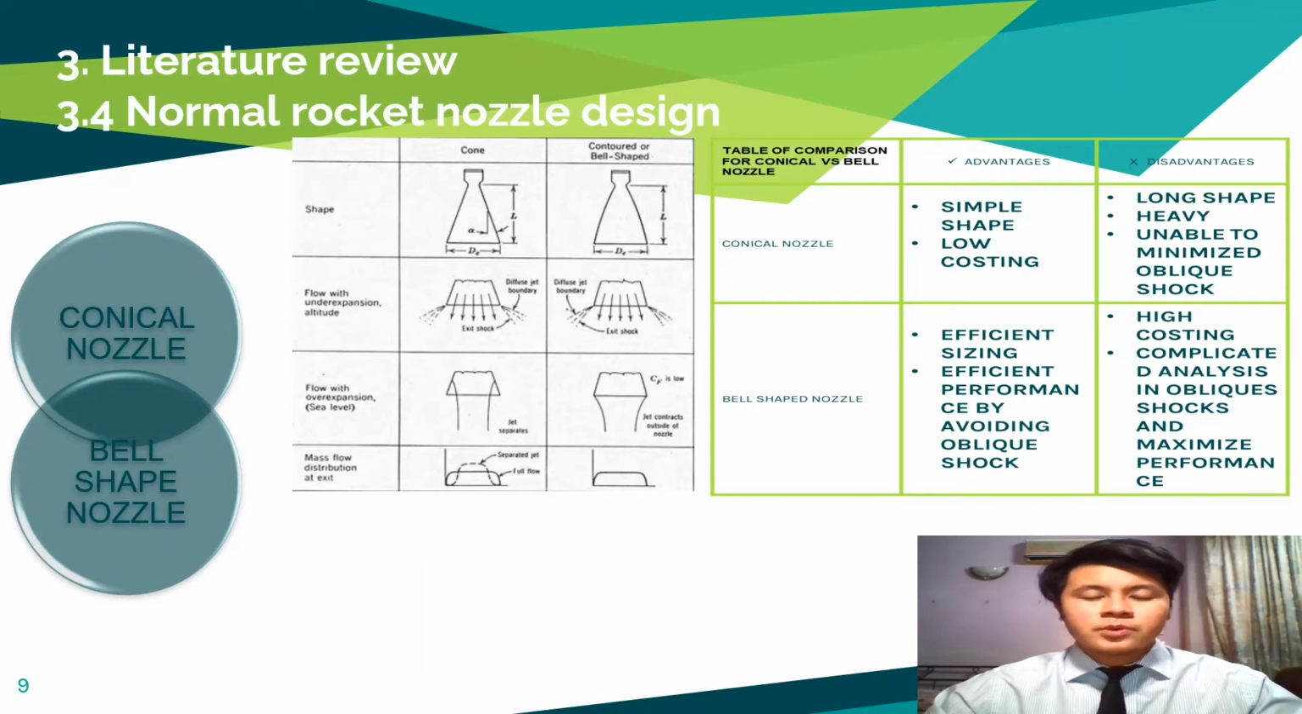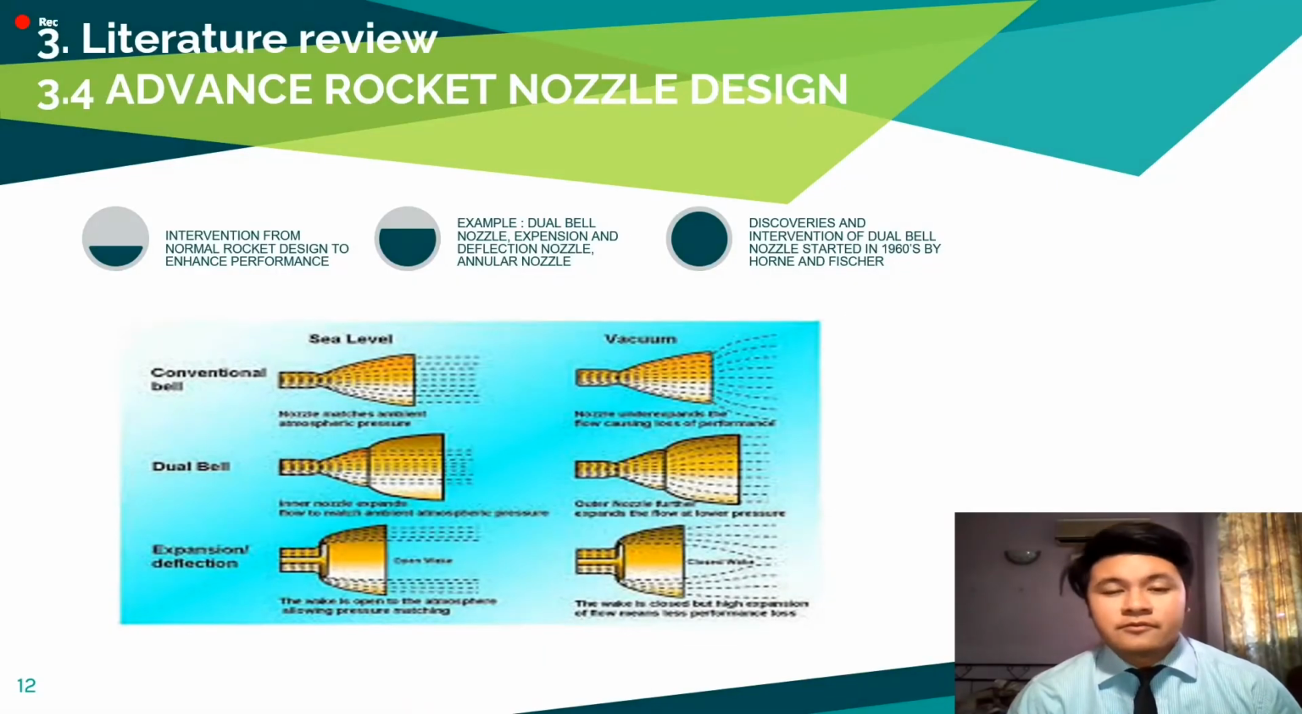In this way, the bell is a compromise between the two extremes of conical nozzles, to minimize the weight while maximizing the performance. The most important design issue is to contour the nozzle to avoid oblique shock and maximize performance. There was an intervention from the conical and dual bell nozzle. As we know, advanced rocket nozzle design is categorized into dual bell nozzle, expansion and deflection nozzle, and annular nozzle. Discovery started in the early 1960s.